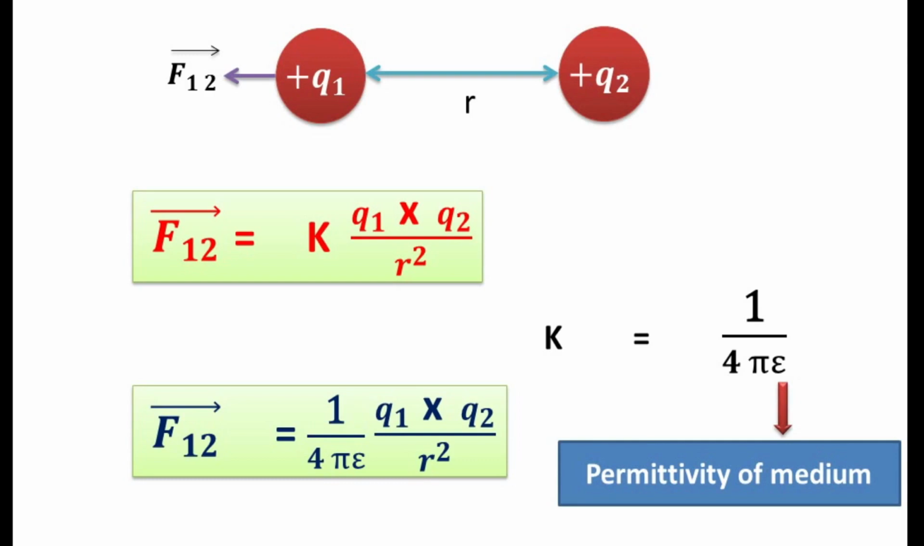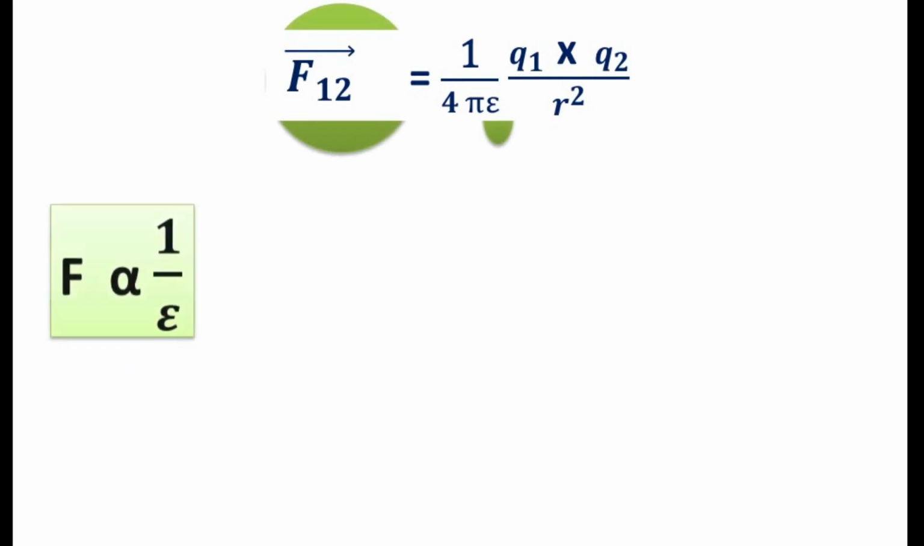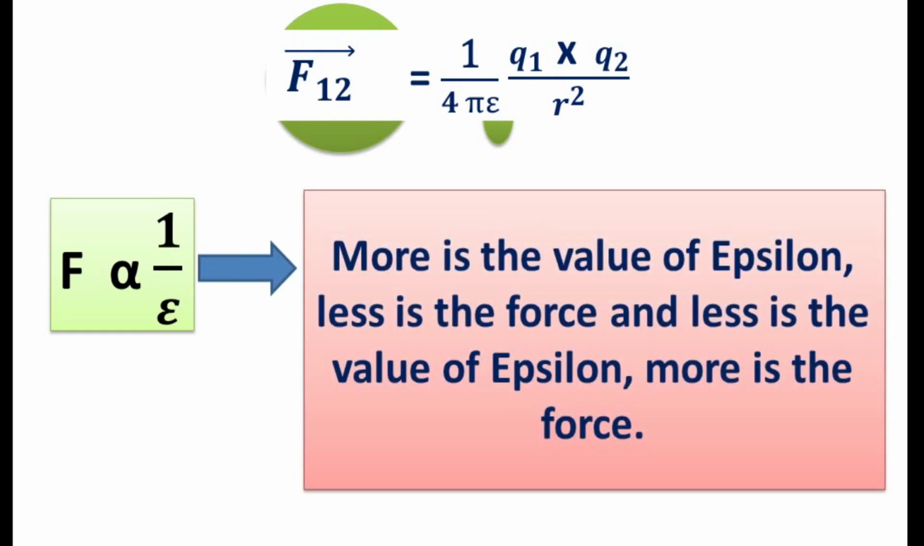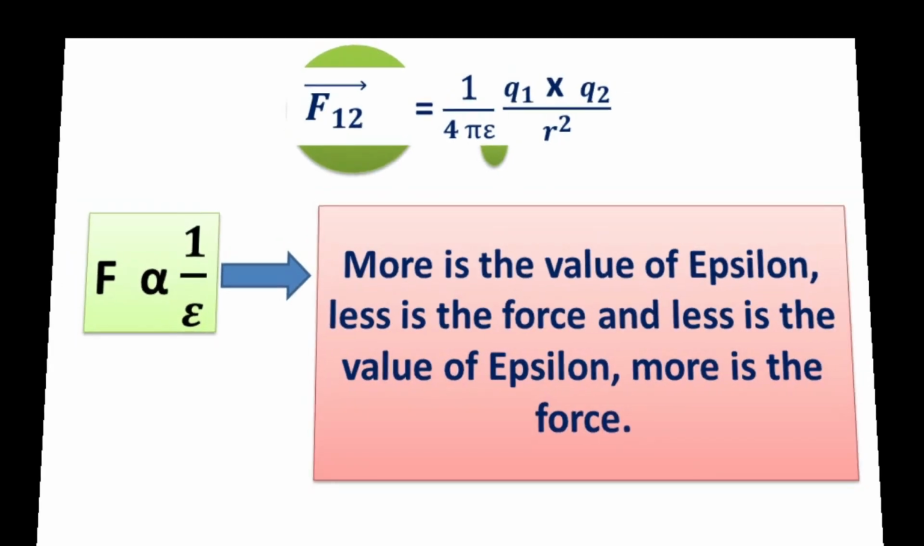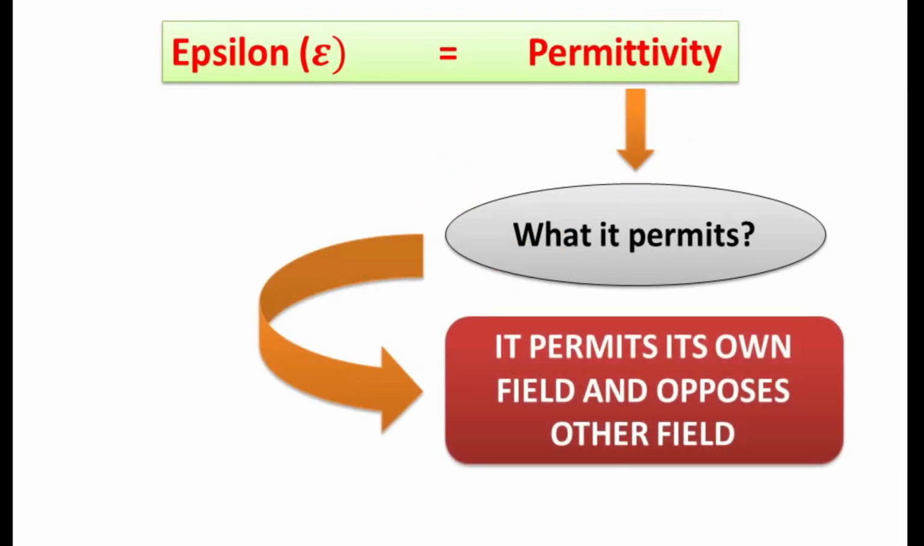Now look in the relation. Force on first body with respect to second body is equal to 1 by 4 pi epsilon q1 q2 divided by r square. We can understand force is inversely proportional to epsilon. That means more is the value of epsilon, less is the force, and less is the value of epsilon, force is more. Epsilon means permittivity. And what does it permit? It permits its own field and opposes the other field. I will give you an example to understand more about this.